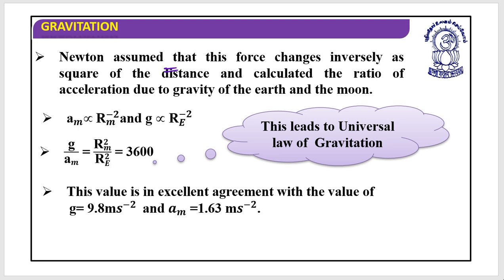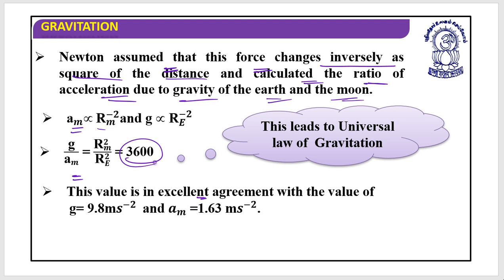One more thing, Newton assumed that this force changes inversely as the square of the distance and calculated the ratio of the acceleration due to gravity of the earth and the moon. How? Let's have a look. am is inversely proportional to rm square, and g, the gravitational acceleration of earth, would be 1 by re square. So if we take the ratio, it gives us 3600.